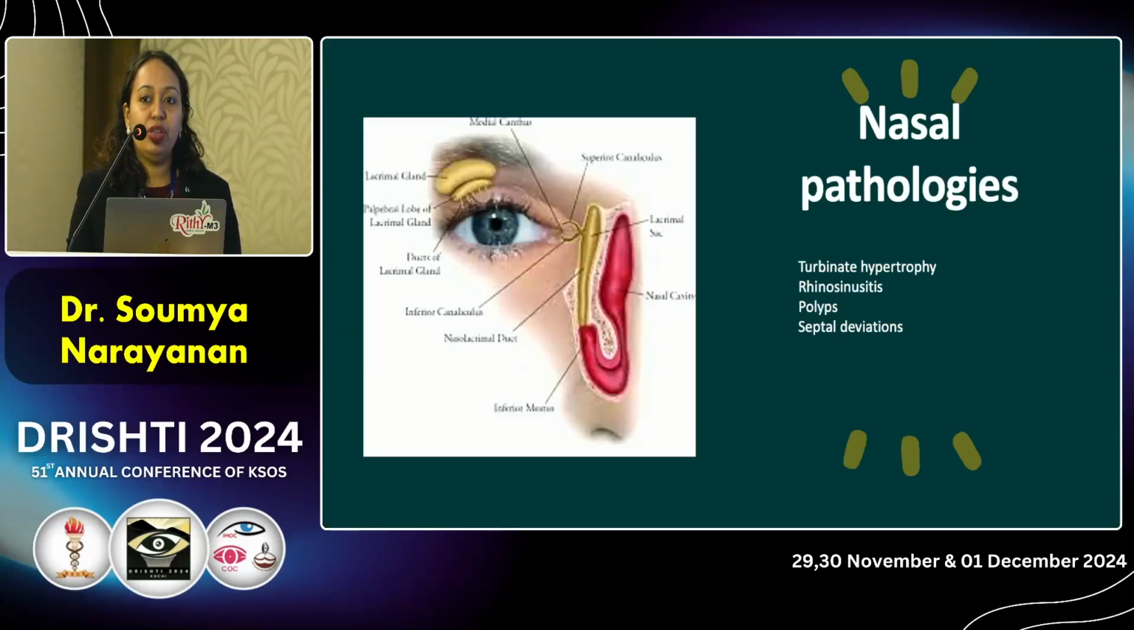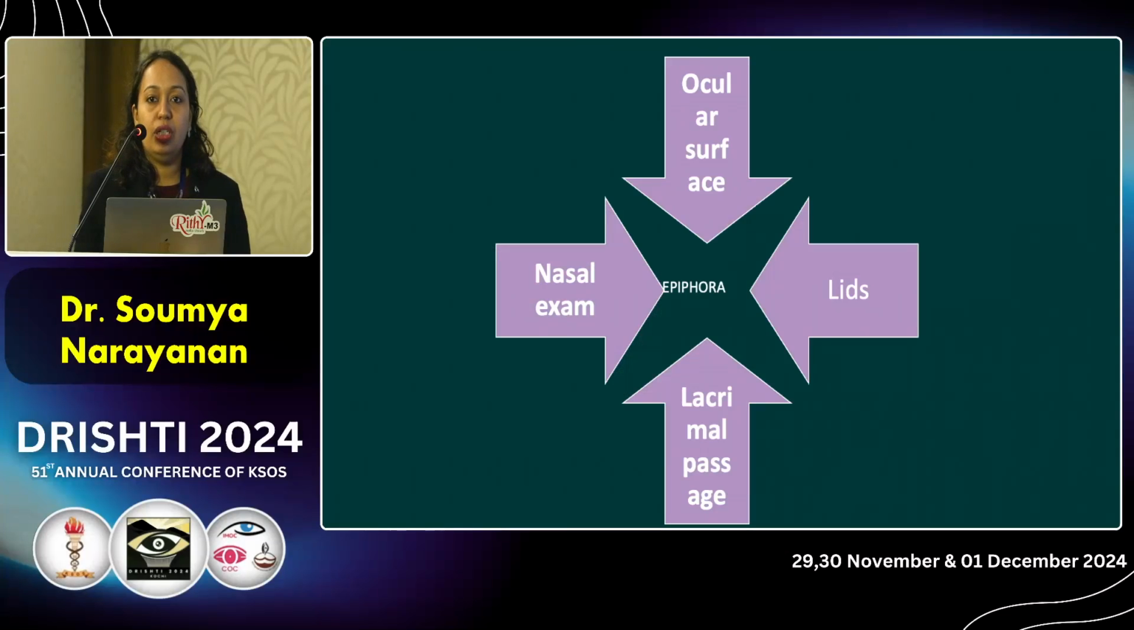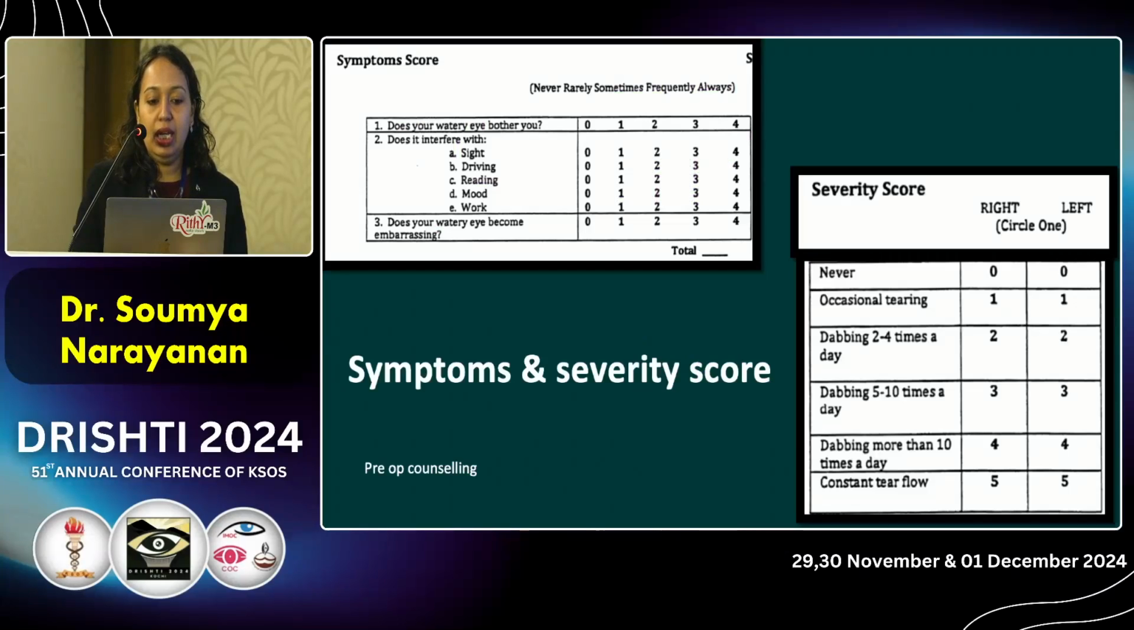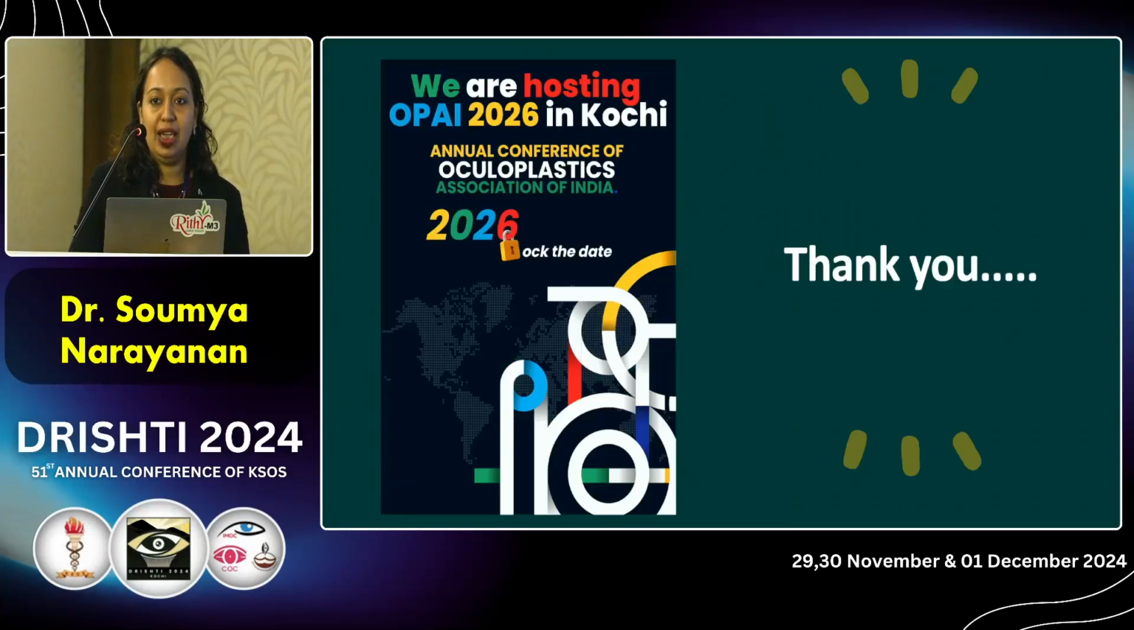So the evaluation of the epiphora would not be complete without the evaluation of the nasal pathologies like turbinate hypertrophy, rhinosinusitis, polyps and septal deviation. So to conclude, if the patient comes to you with watering, you have to look for the ocular surface, lids, lacrimal passage, and nasal examination should be done to understand the cause. And before the cataract surgery, it's better to evaluate the patient, and you should have a symptom and severity score to see whether the patient is having mild to moderate or severe watering, and preoperative counseling is very much important in these patients. Thank you.